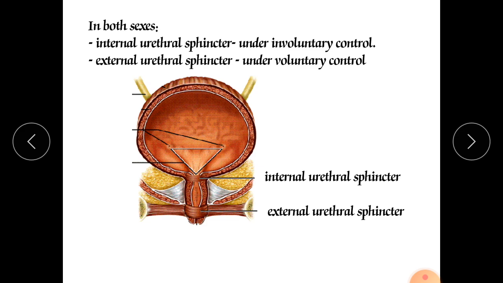In both sexes, the internal urethral sphincter is under involuntary control, and the external urethral sphincter is under voluntary control. So these are the centers for voluntary control, which can control the release of urine from the urethra.